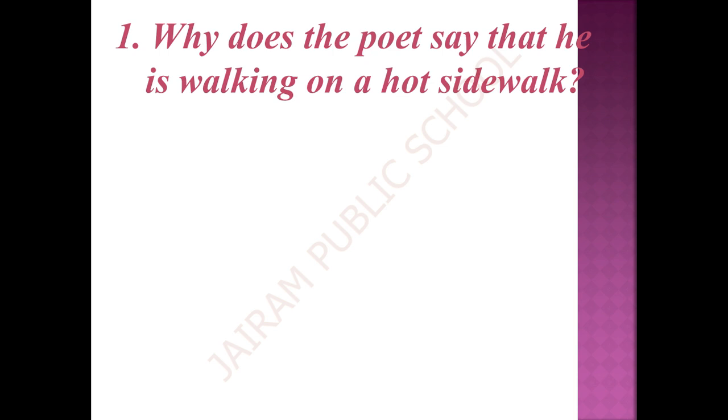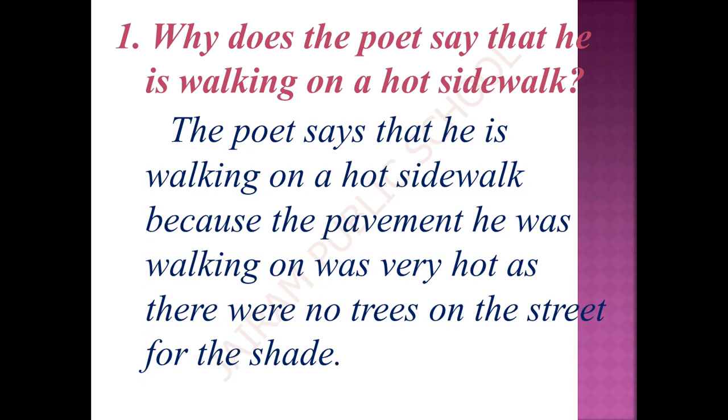Why does the poet say that he is walking on a hard sidewalk? The poet says that he is walking on a hard sidewalk because the pavement he was walking on was very hard, as there were no trees on the street for shade. I hope now you are able to understand. In the first stanza, we saw that the poet took a stroll down Cypress Street, and he is also telling that the sidewalk was too hot.